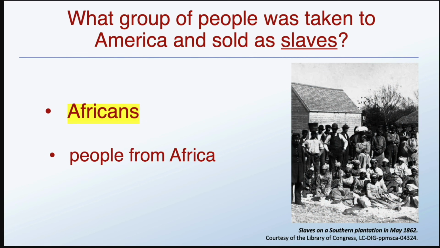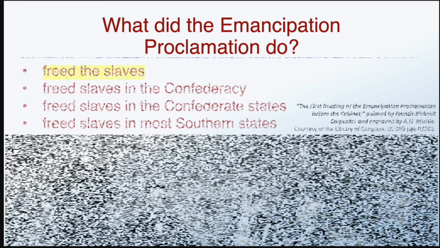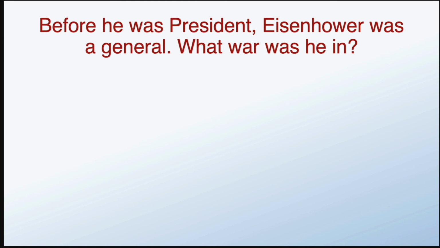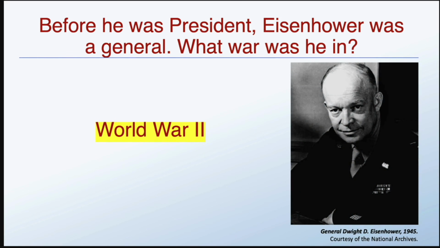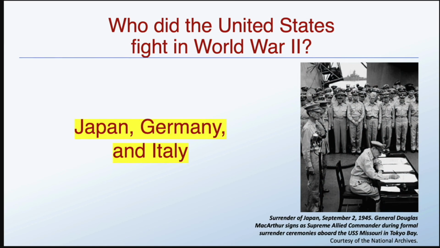What group of people was taken to America and sold as slaves? Africans. What did the Emancipation Proclamation do? Freed the slaves. Before he was president, Eisenhower was a general. What war was he in? World War II. Who did the United States fight in World War II? Japan, Germany, and Italy.